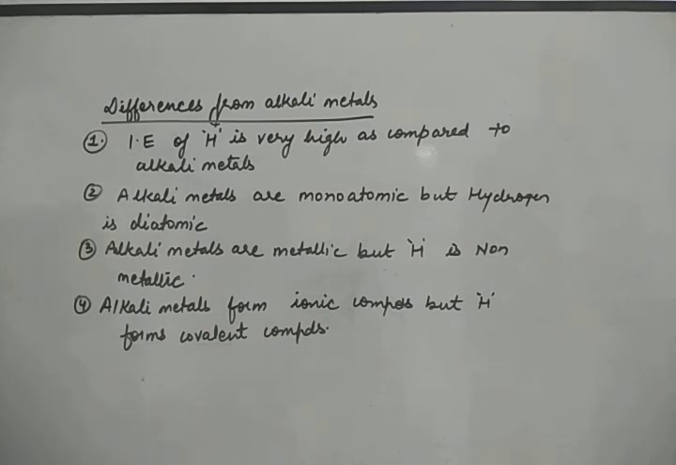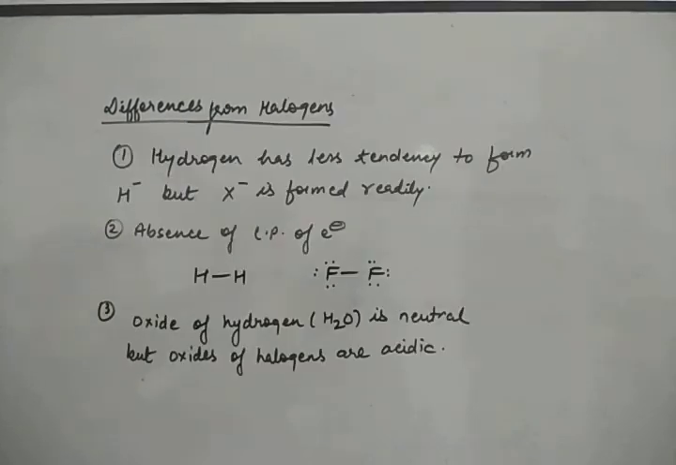Hydrogen is a gas at room temperature, whereas alkali metals are solids at room temperature. Alkali metals form ionic compounds, whereas hydrogen forms covalent compounds. Okay, so hydrogen differs from alkali metals in many respects. Now, differences from halogens.